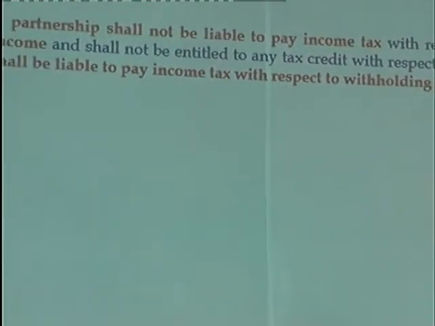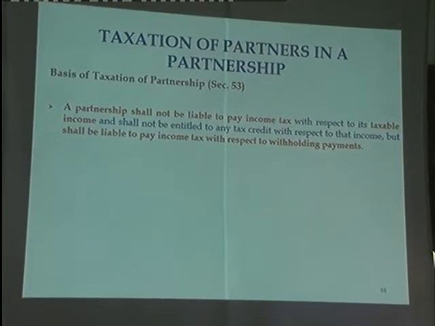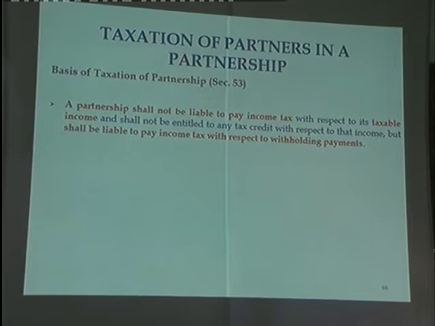Section 53 is the provision governing partnership tax. As you know, under the new Inland Revenue Act a partnership is also a person liable to pay income tax. But a dedicated section 53 deals with partnership tax liability. It says a partnership shall not be liable to pay income tax with respect to its taxable income and shall not be entitled to any tax credit with respect to that income, but shall be liable to pay income tax with respect to withholding tax.